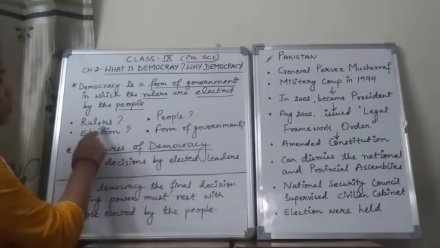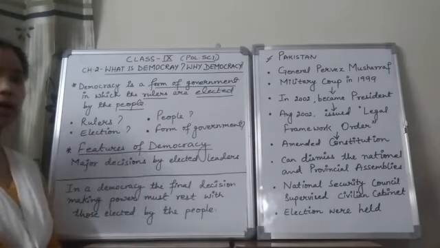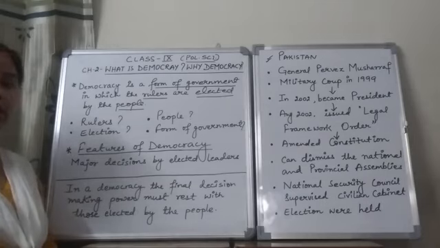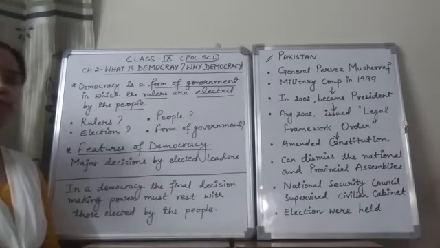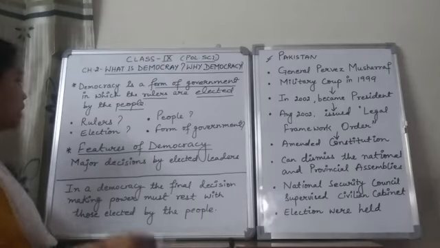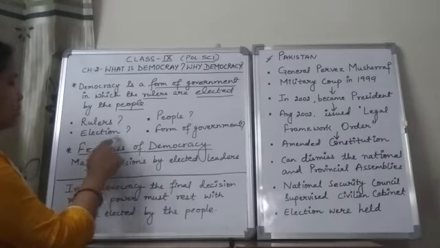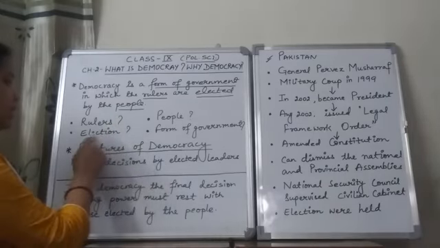Here the first word is the ruler. You may ask which kind of ruler we are talking about in that definition, meaning which official should be elected, or whether any individual in the country can become a leader of the country. Now the next term also becomes a question, that is the election.